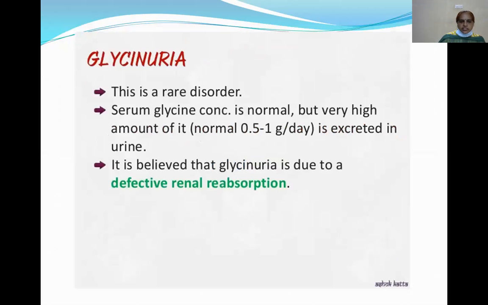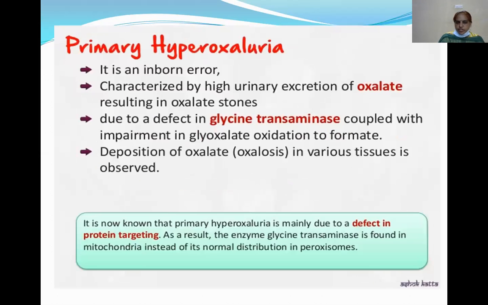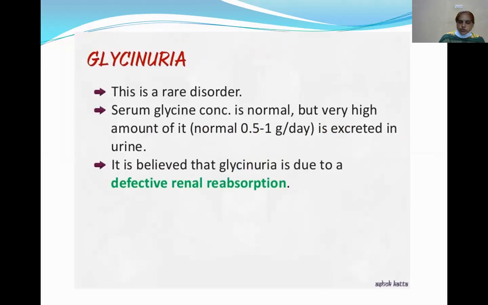Metabolic disorders of the glycine. The main metabolic disorders of the glycine are glycinuria and primary hyperoxaluria. Glycinuria is a rare disorder, where the serum glycine concentration is normal, but a very high amount of glycine is excreted in urine, which is known as glycinuria.